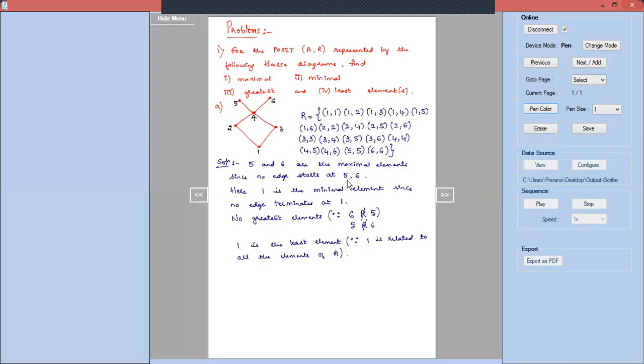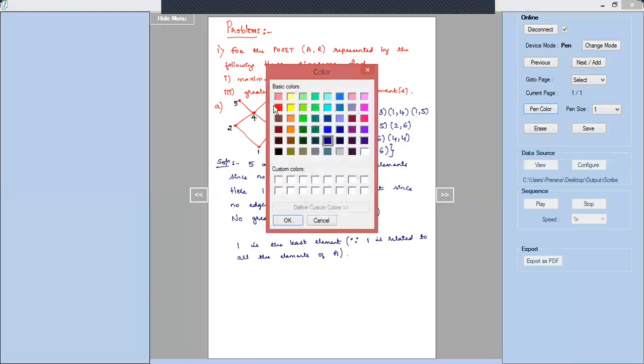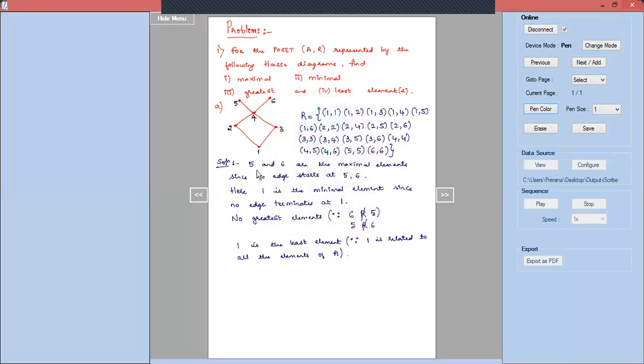So that is how we find out the maximal elements, minimal elements, and then greatest element and the least element. So which are our answers here? Our answers are 5 and 6 are the maximal elements, and then we have 1 as the minimal element.